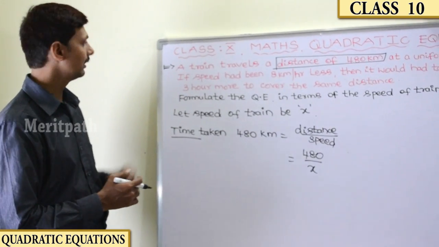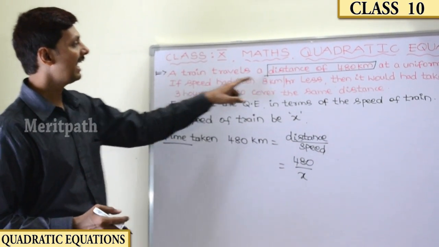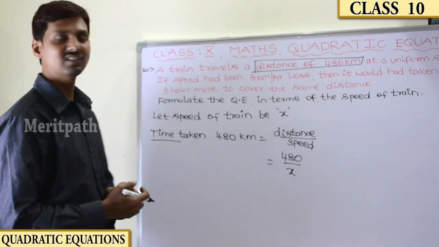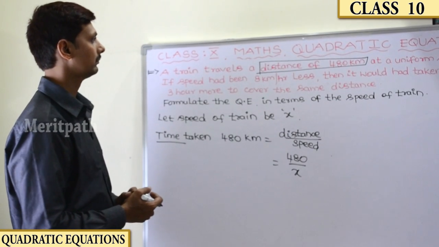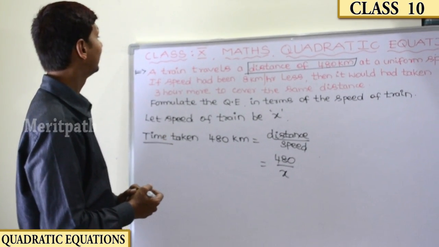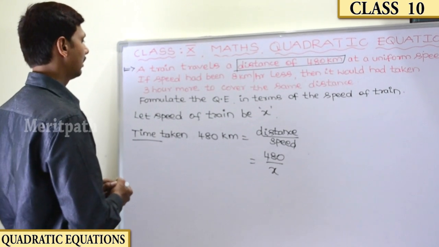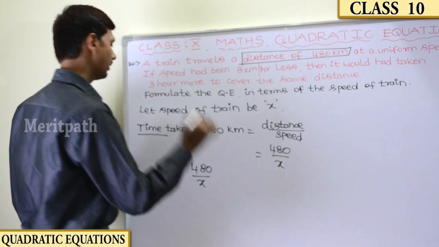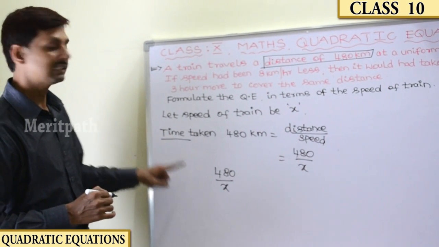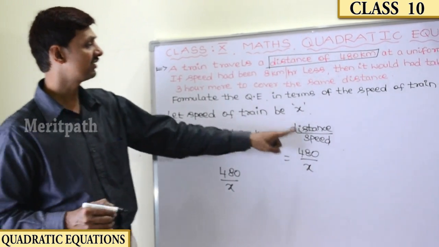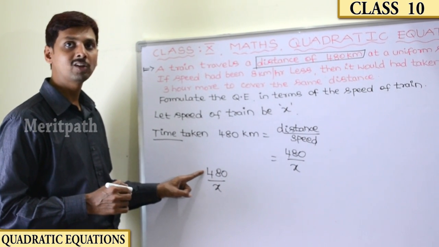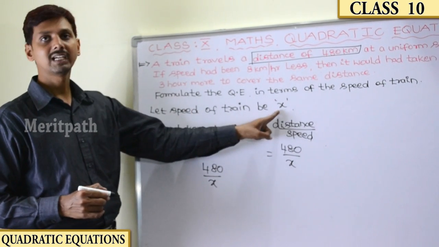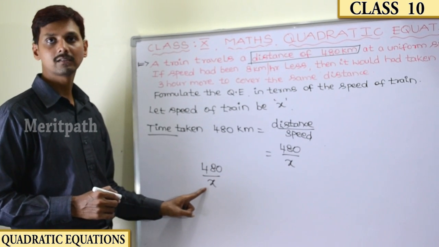Here is the first situation, and then the speed had been 8 kilometers less. If speed is decreased by 8 kilometers, then it would have taken 3 hours more. First situation, we got 480 by x. It will travel within the time limit, that is distance by speed. Distance is 480 kilometers, and speed we don't know. We have taken x, so 480 by x.